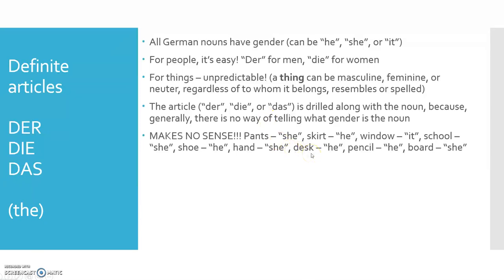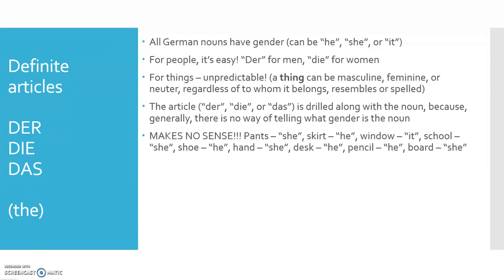Desk. Tisch is a he in German. Der Tisch. The word pencil that you probably have seen already on your first page in the ebook is actually Stift and masculine. Der Stift. But the board in the classroom is she. Die Tafel. She. So yes, you'll be saying, oh look, she's dirty. The Tafel, right? You'll say, oh, my pencil is kaputt. He is kaputt. Ist kaputt.